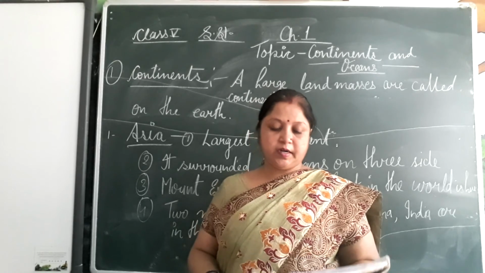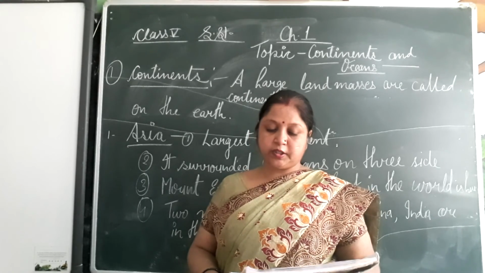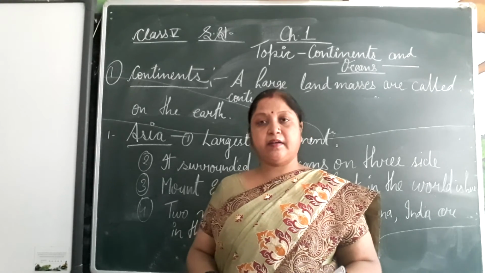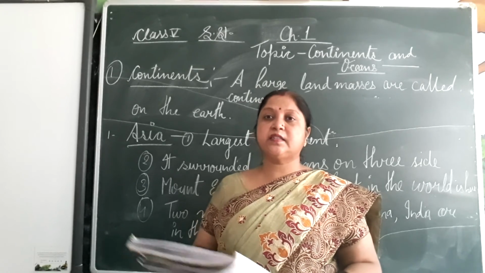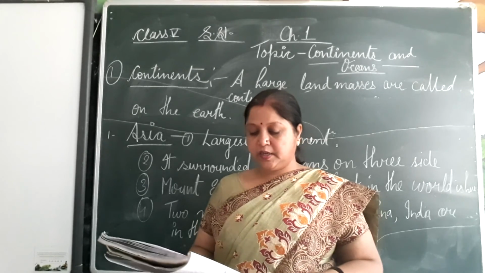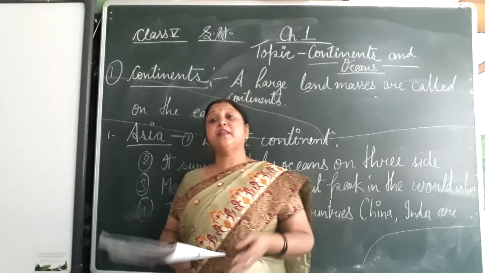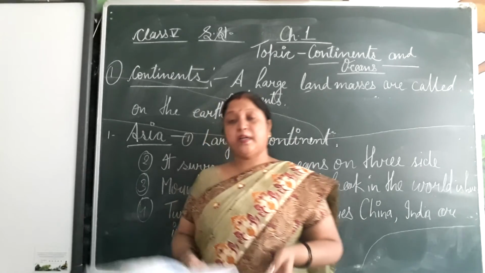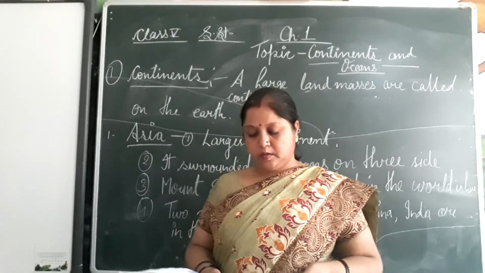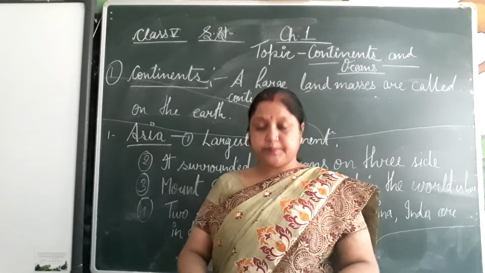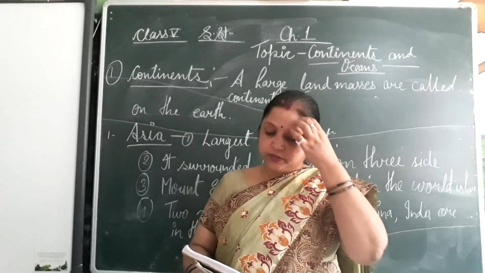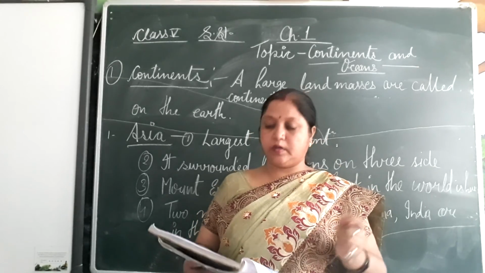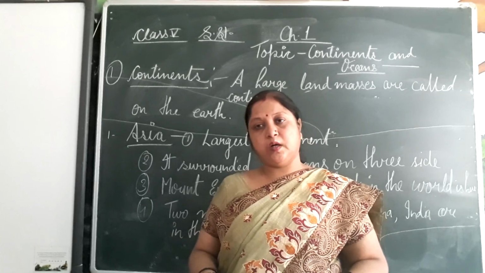Europe is bounded in the north by the Arctic Ocean, in the west by the Atlantic Ocean. Australia. Australia is the seventh and smallest continent in the world. Australia is a country as well as a continent in the world. Understand?